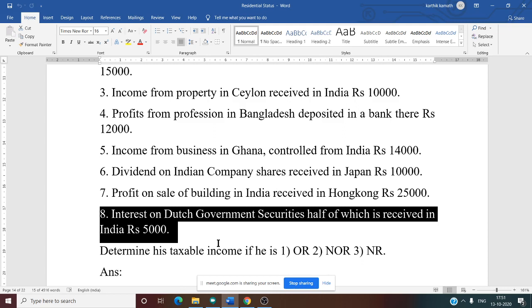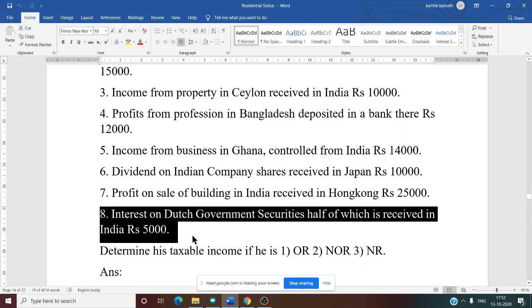Provided first one. Now let me take the example of OR. How much amount is taxed? Can you tell me? Here the amount is 5,000, right? Only 5,000 is taxed here, half is 2,500. So OR is 5,000. NOR and NR, 2,500. Yes, correct answer.